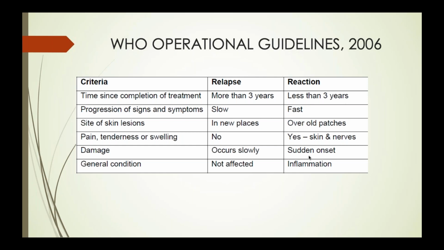Damage is always sudden, and in the gender you see inflammation underneath. But in case of relapse, the progression is very slow and the lesions appear in new places. There is no tenderness and swelling in the skin or on the nerves, and the damage is very slow. Fine. How will you differentiate?